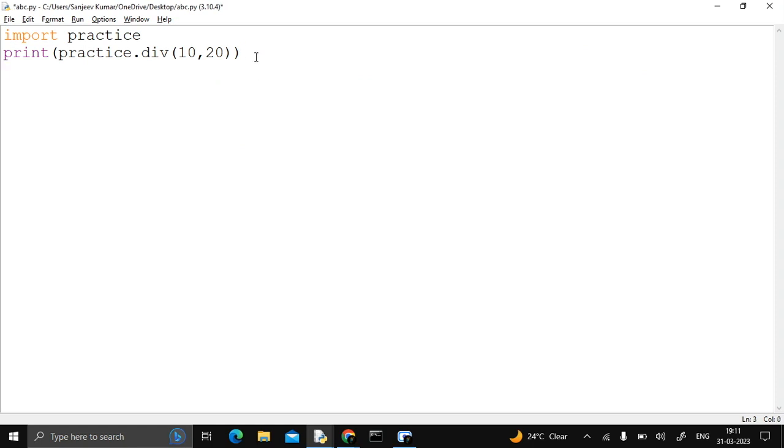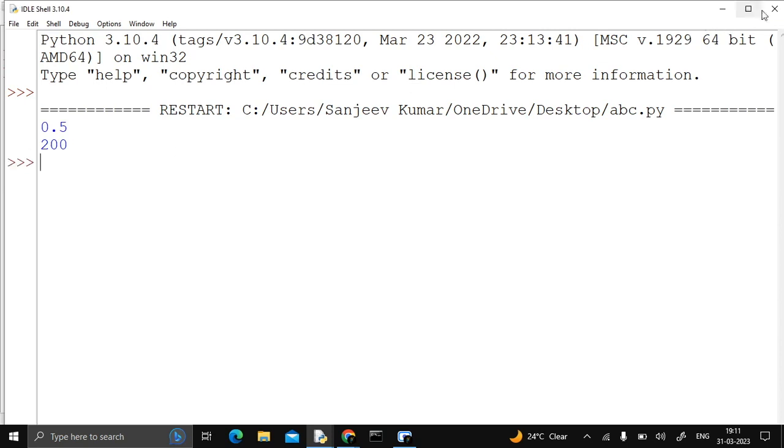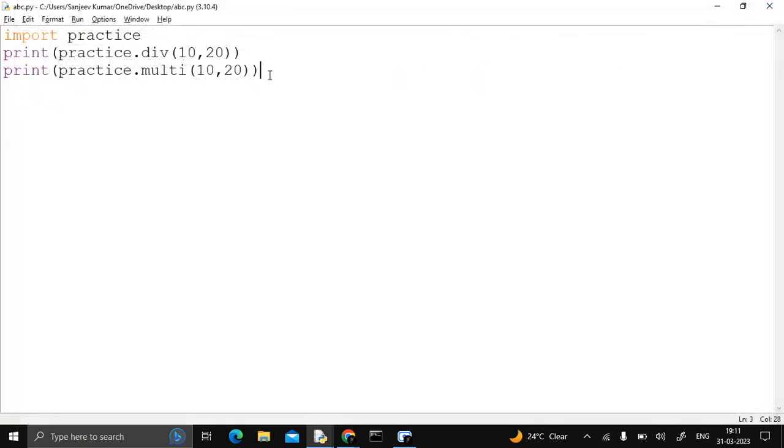Let's try to access one more function. Print practice dot multi, and we pass 10 comma 20. Let's execute it again. Now we get 200. Okay, so multi is a function. It is basically used to return the multiplication of two variables.